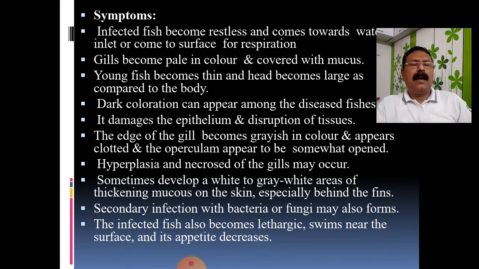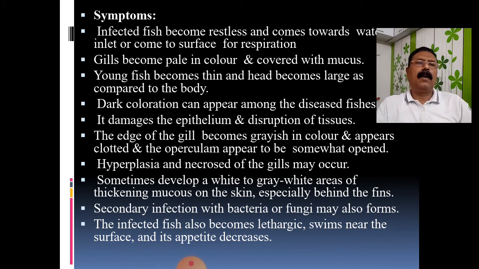I told you that it is a gill fluke. Ultimately, it affects the gill. Therefore, the gill becomes pale in color. The color of the gill will change. Generally, in a fresh, normal, healthy fish, the gills are brick red in color. But when the fishes are infected with this or that type of disease, at that time the gill becomes pale in color and covered with excessive mucus secretion. So excessive mucus secretion may be found in the gills.